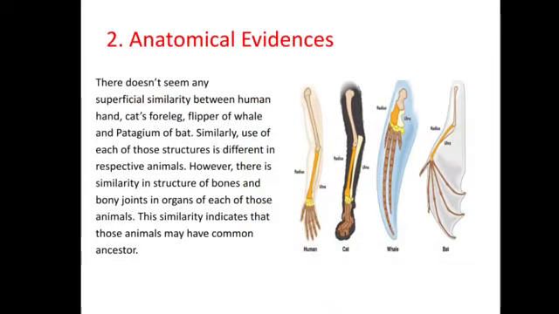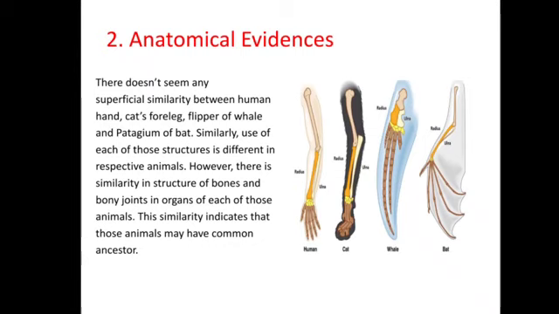Anatomical evidences. There doesn't seem any superficial similarity between human hand, cat's foreleg, flipper of whale, and patagium of bat. Similarly, use of each of those structures is different in respective animals.